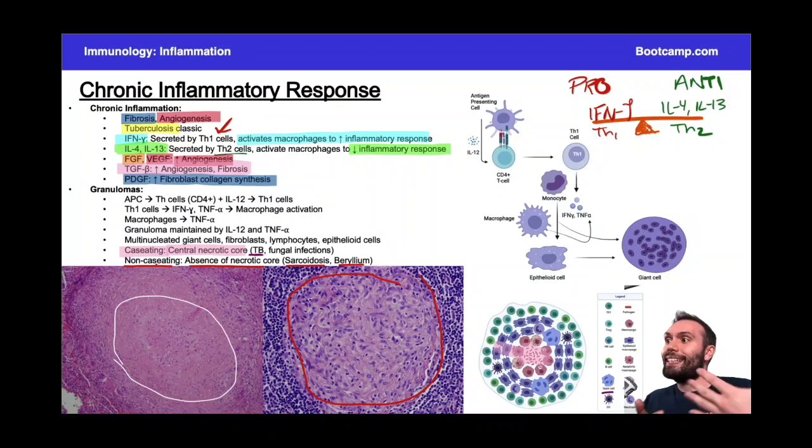Like sarcoidosis, autoimmune, beryllium, you're talking about more of a pneumoconiosis type thing. Okay, so that's the principle. Let's just go through this pathway and then wrap things up here. So this is kind of the steps you want to know. You want to know the big players involved.